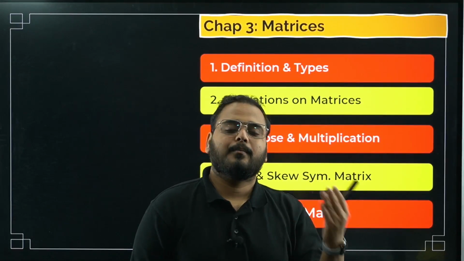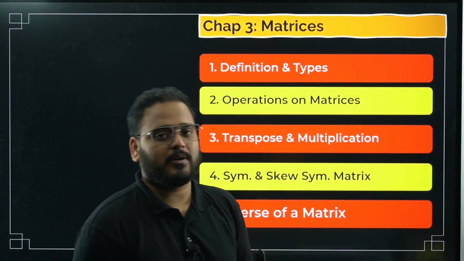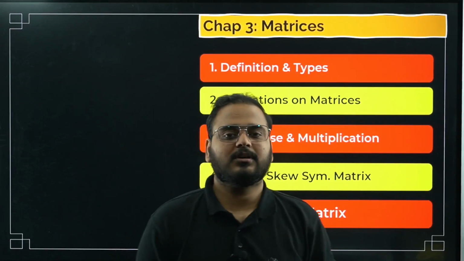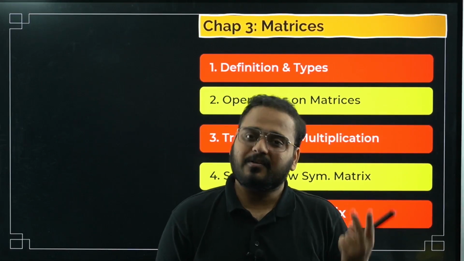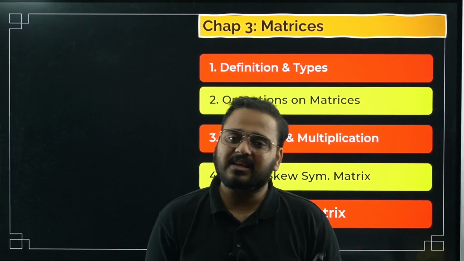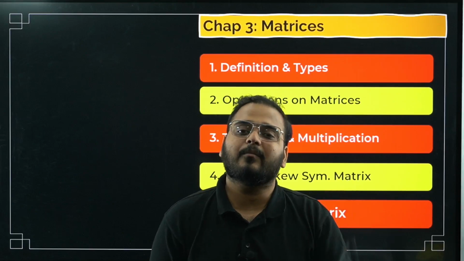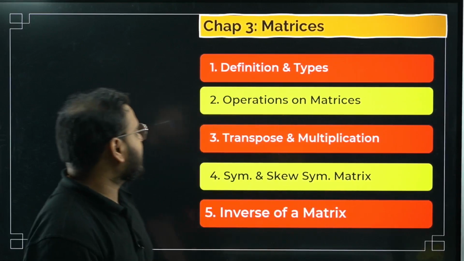How can you get clear? By practicing some problems on it. Yes, it's very important, but for the rest, you can do 1 question, 2 questions, that will be enough to revise. But matrix multiplication, you have to work on it. Reason, it's confusing, sometimes you make mistakes in the calculation. Second thing is, it is a must do because it will come in the examination. So matrix multiplication is very important.